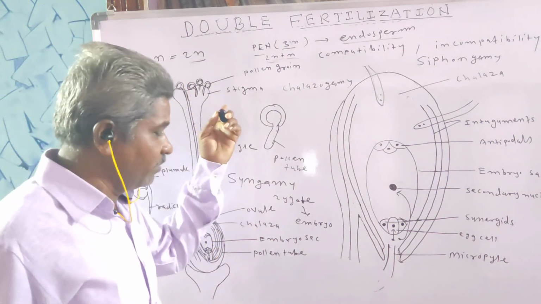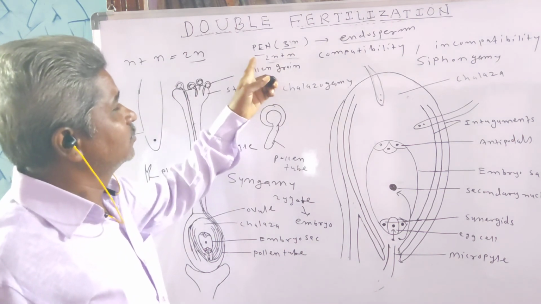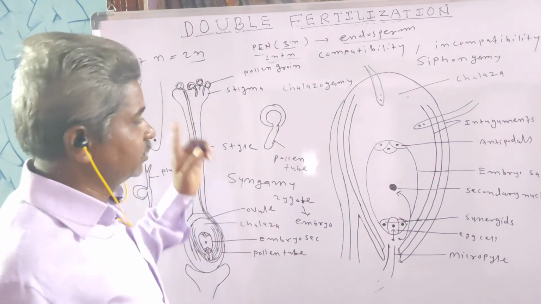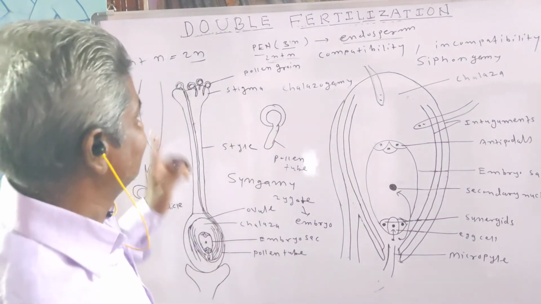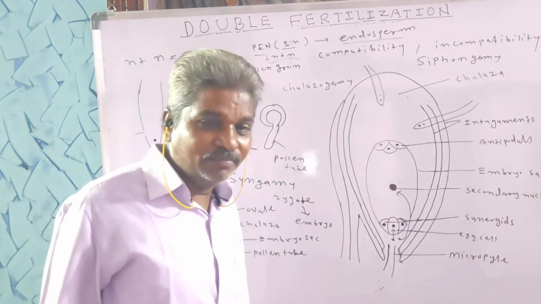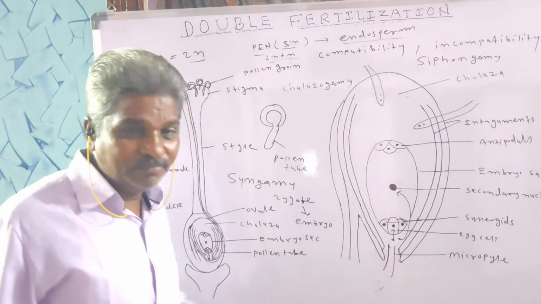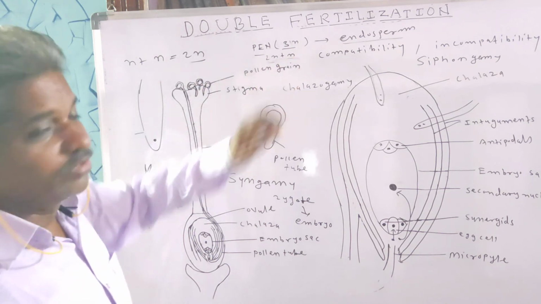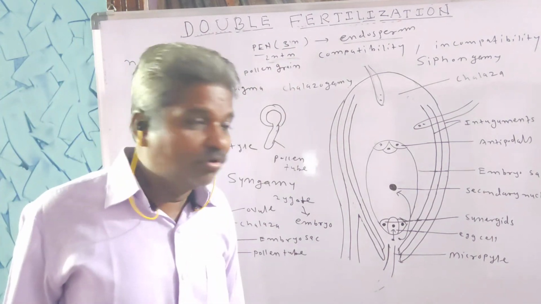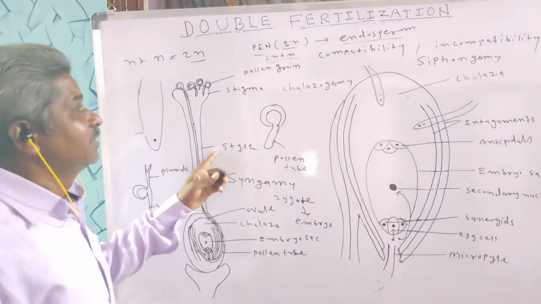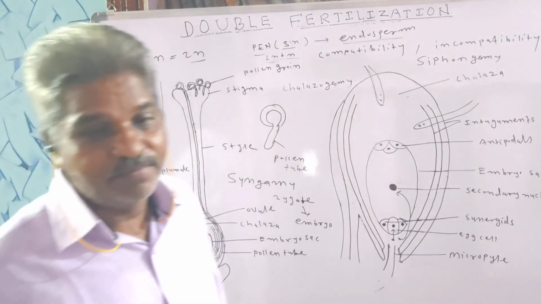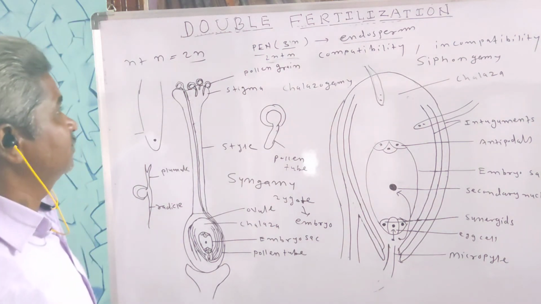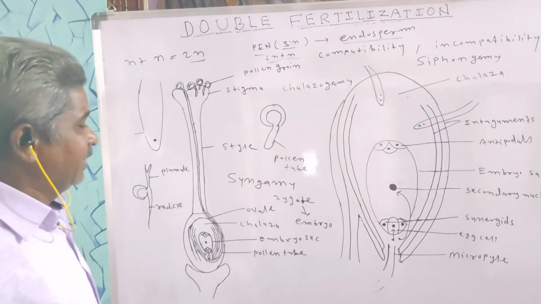It gives the embryo proper, it gives rise to endosperm, it restores the diploid condition, it is a characteristic or unique feature of angiosperms, and it avoids polyembryony. So these are the important features, the importance of fertilization.